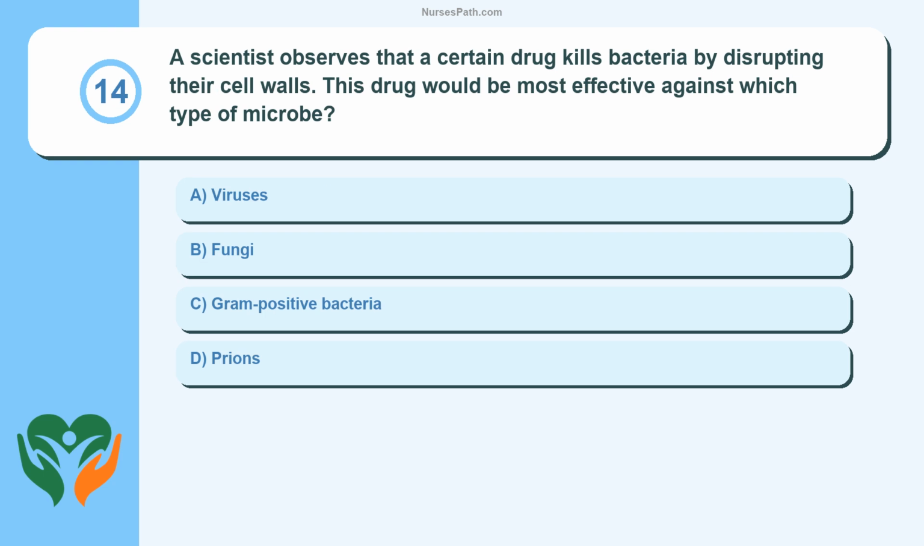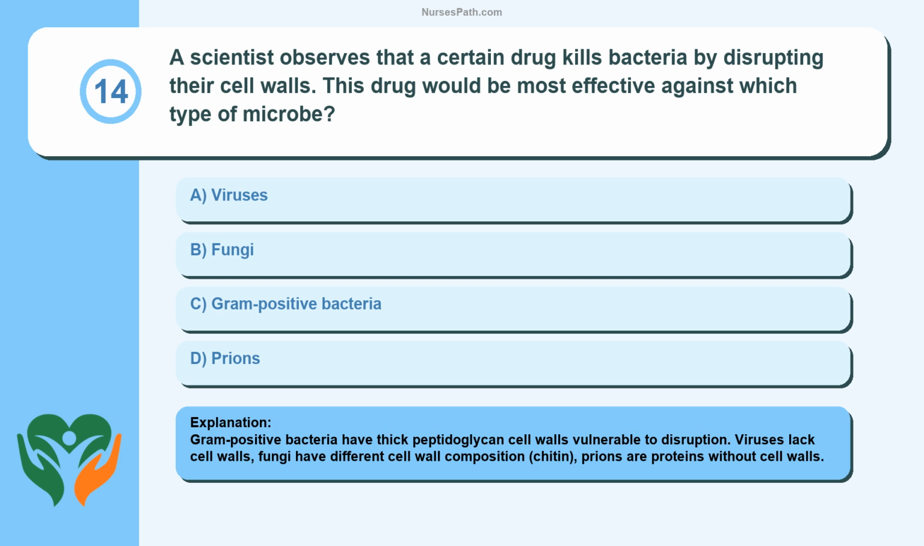Question 14. A scientist observes that a certain drug kills bacteria by disrupting their cell walls. This drug would be most effective against which type of microbe? Viruses, fungi, gram-positive bacteria, prion. Gram-positive bacteria have thick peptidoglycan cell walls vulnerable to disruption. Viruses lack cell walls, fungi have different cell wall composition, chitin, prions are proteins without cell walls.